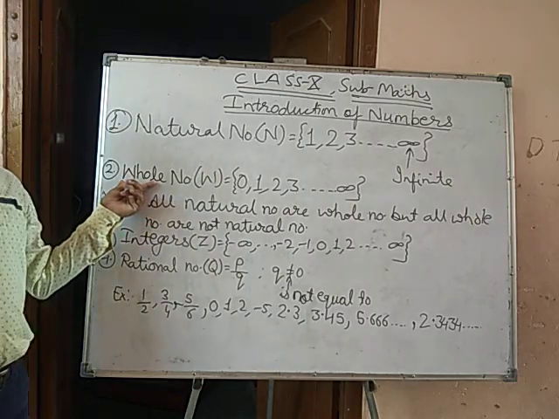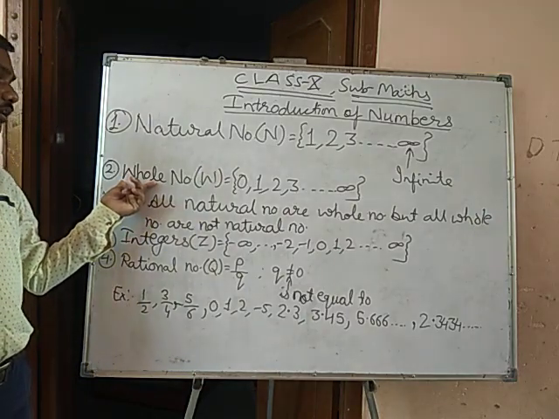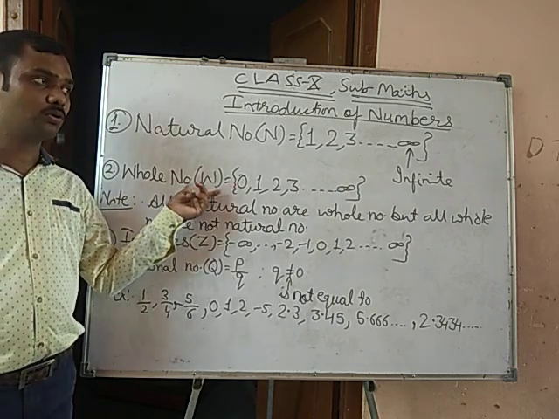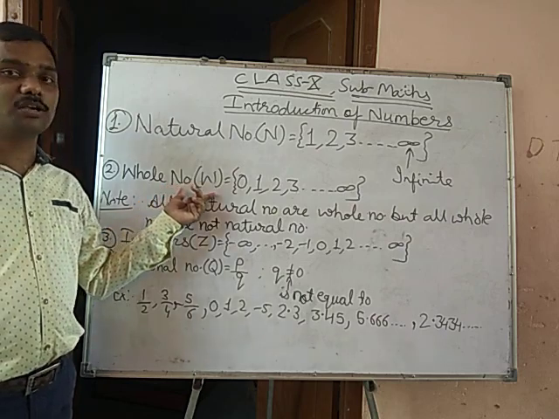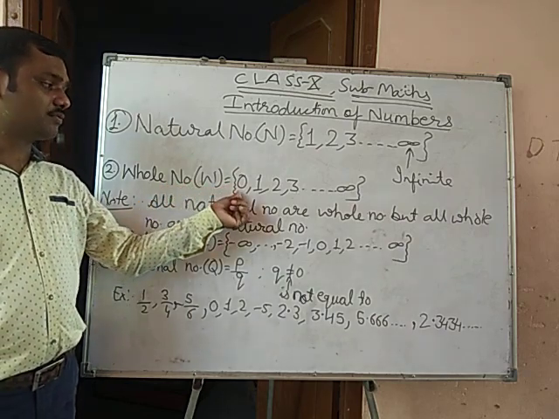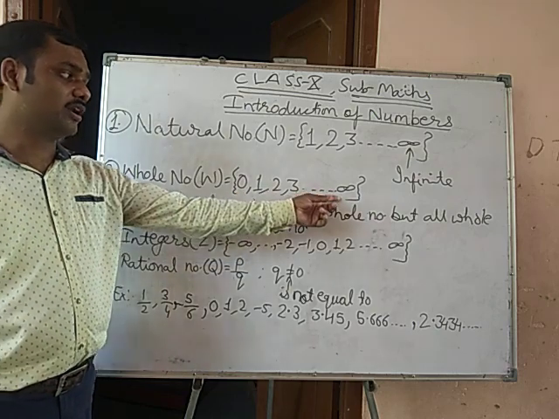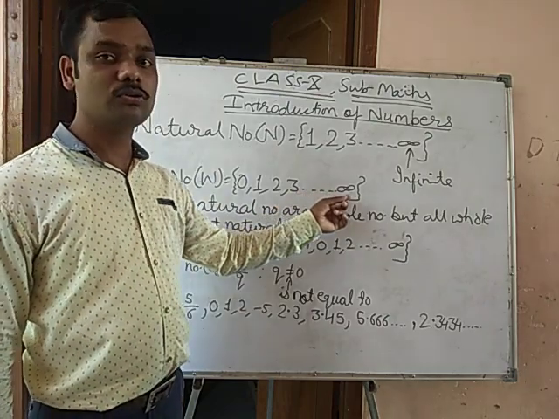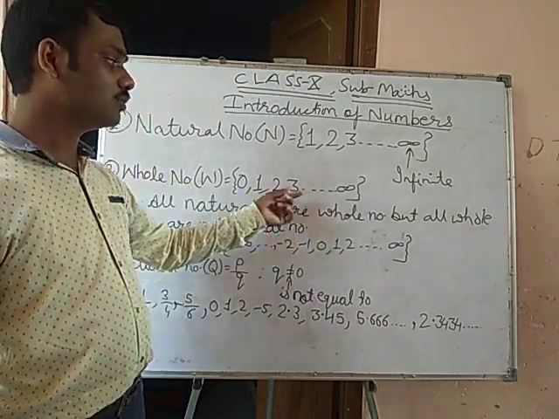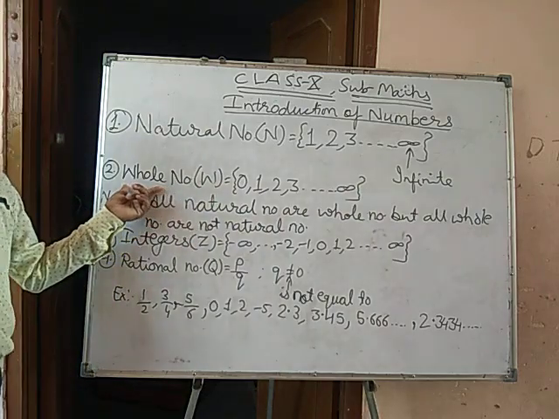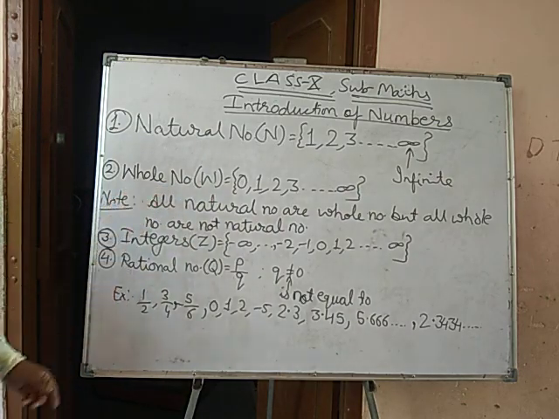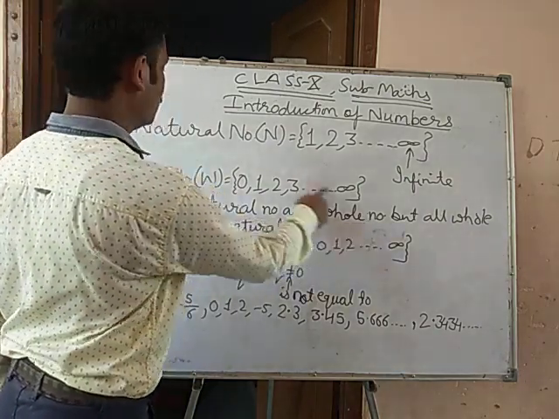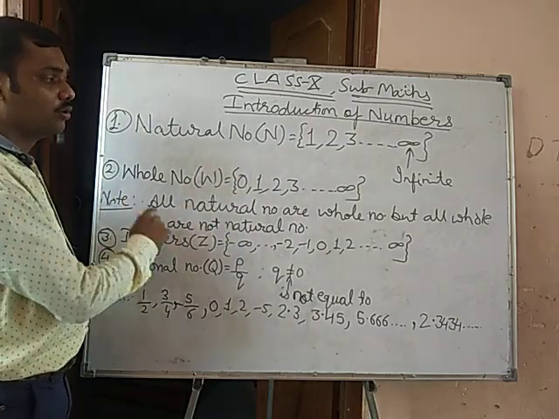Next, whole numbers. Whole numbers are represented by W. It starts from 0 to infinite: 0, 1, 2, 3, 4, 5 up to infinite. From 0 to infinite, it's called whole numbers. All natural numbers are whole numbers.